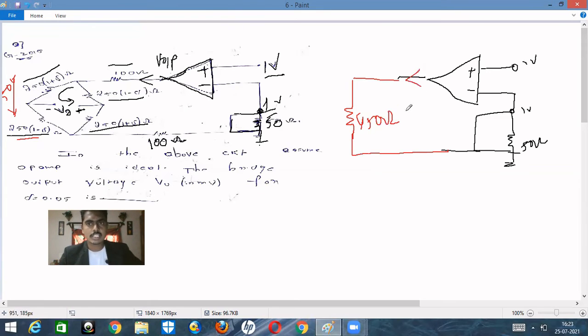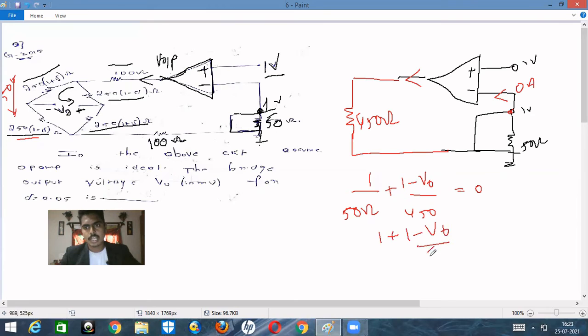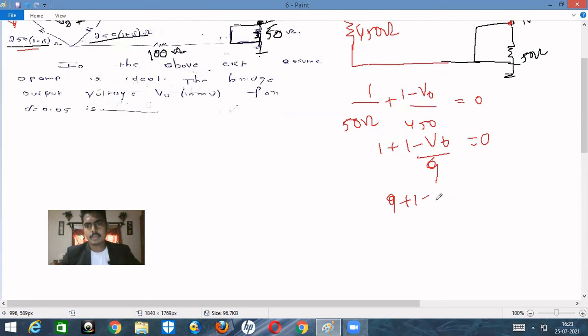ohm. Okay, so this is the current that we require, right? So now apply KCL at this point. Since it is an ideal operational amplifier, the current is 0 amperes. So in this branch, you can calculate 1 upon 50 ohm plus (1 minus V naught) upon the resistance, which is nothing but 450 ohms, is equal to 0, isn't it? If you take 50 common, so 1 plus (1 minus V naught) upon 9 is equal to 0. If you take LCM, 9 plus 1 minus V naught is equal to 0. So automatically V naught is equal to how much? 10 volts. Okay, the value of V naught is 10.